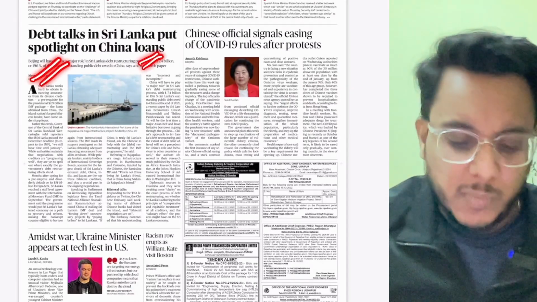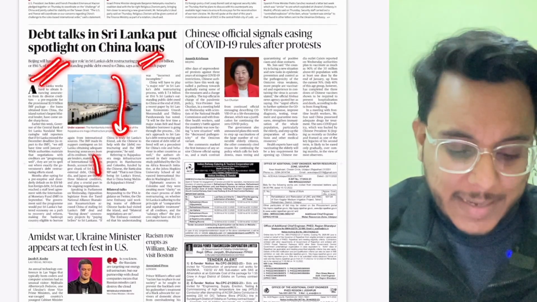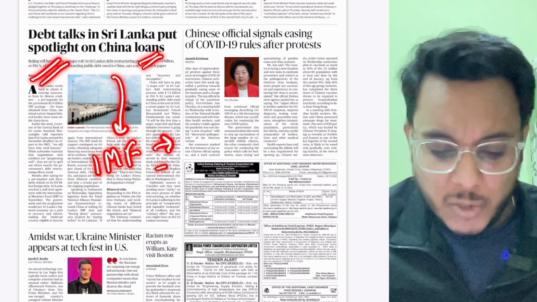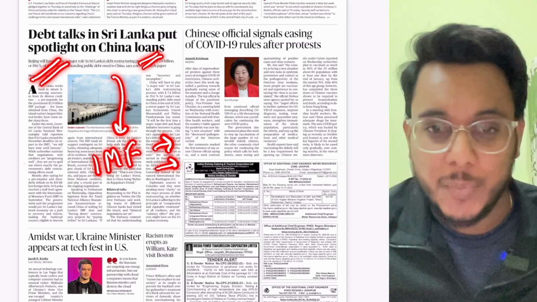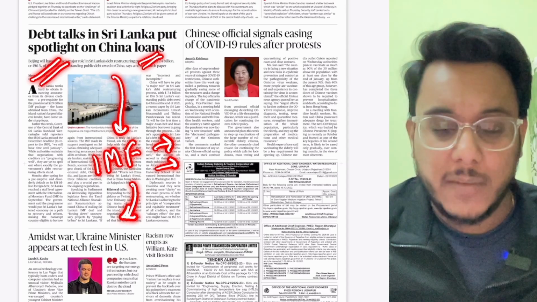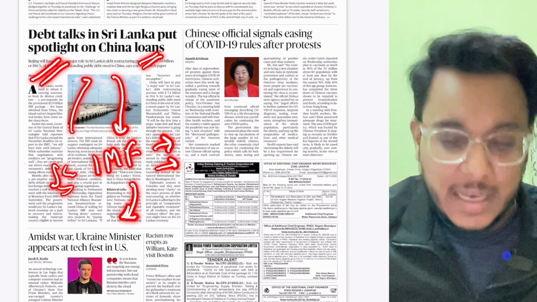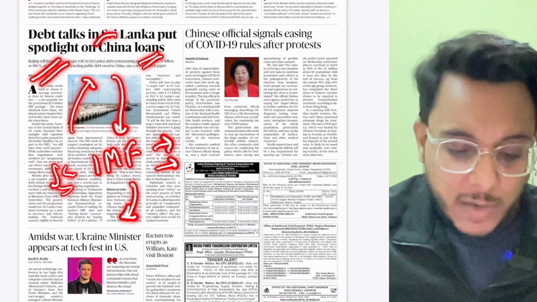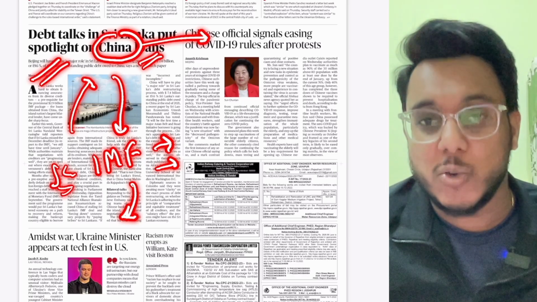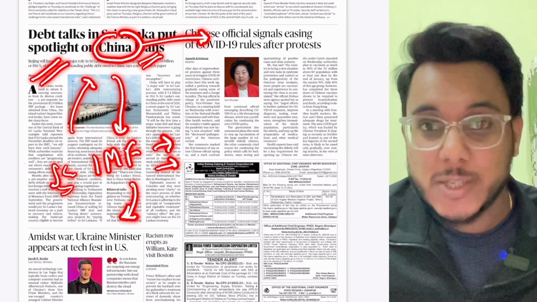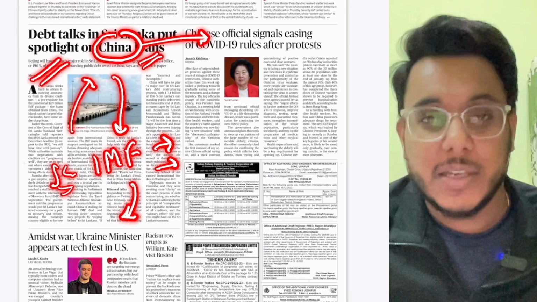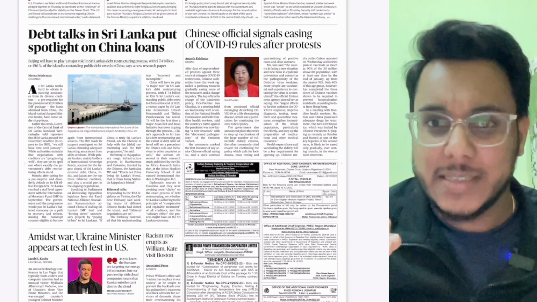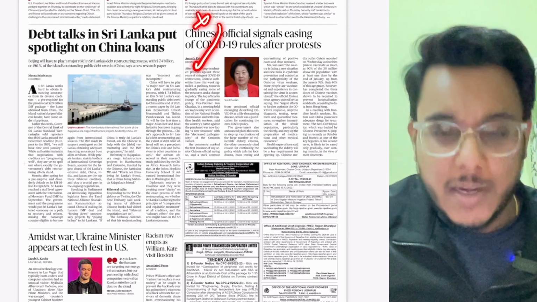Debt talks in Sri Lanka put spotlight on China loans. So guys, right now Sri Lanka is facing an economic crisis, and because of that it is negotiating a fiscal package from the IMF. Now, before it can take the loan from the IMF, Sri Lanka has to ask the other lenders who had given money to Sri Lanka to restructure those loans. China is the biggest lender to Sri Lanka, and Sri Lanka needs to convince China to restructure the loans that have been given. So that is something which is coming into the limelight. Okay, now understand this thing. Beyond this, there is no substance in this particular article.